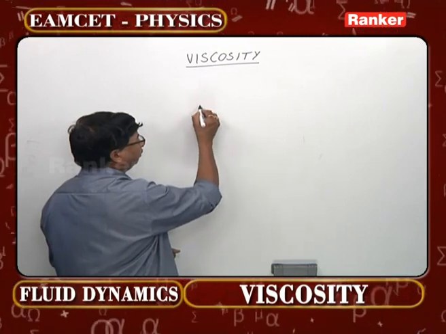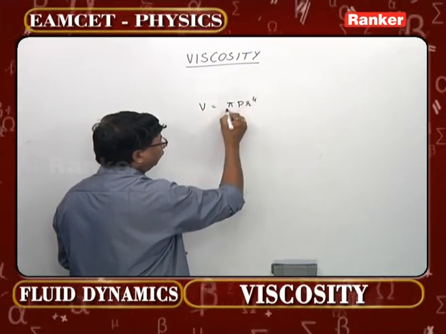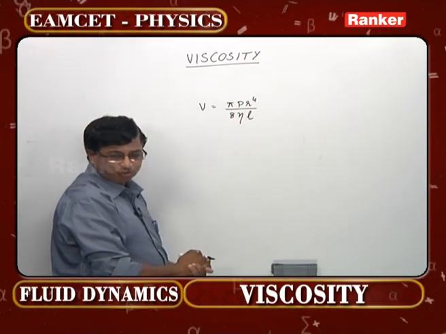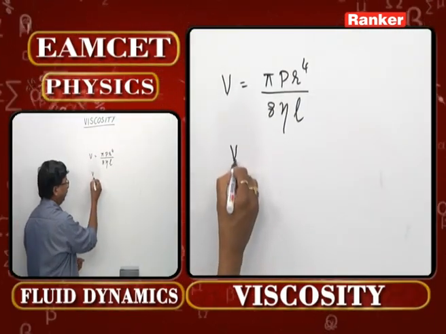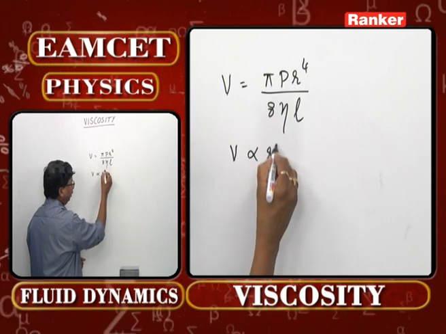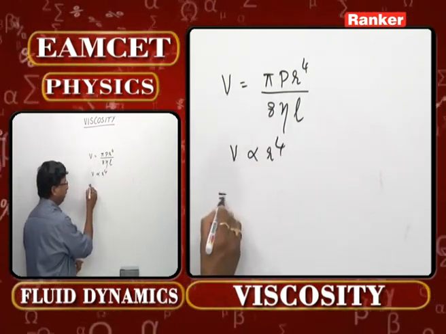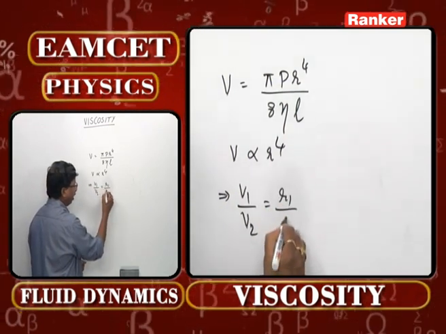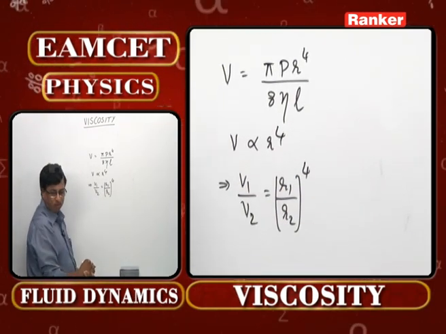According to that equation, V is equal to pi P r power 4 by 8 eta L. Now blood flow through the artery means we just want V. V in turn is proportional to r to the power 4. So how to rewrite this equation now? V1 by V2 is equal to R1 by R2 whole power 4.